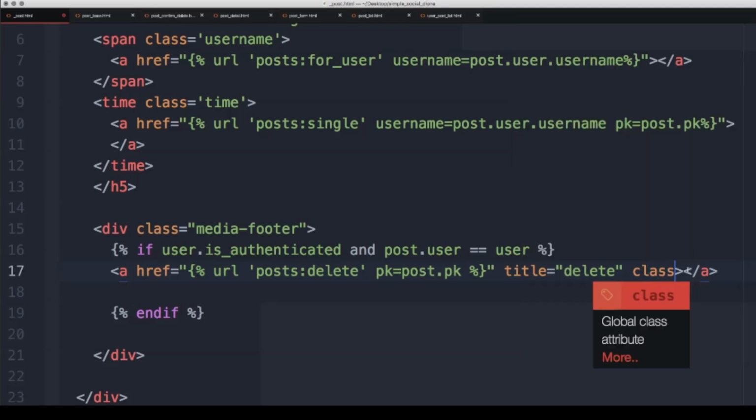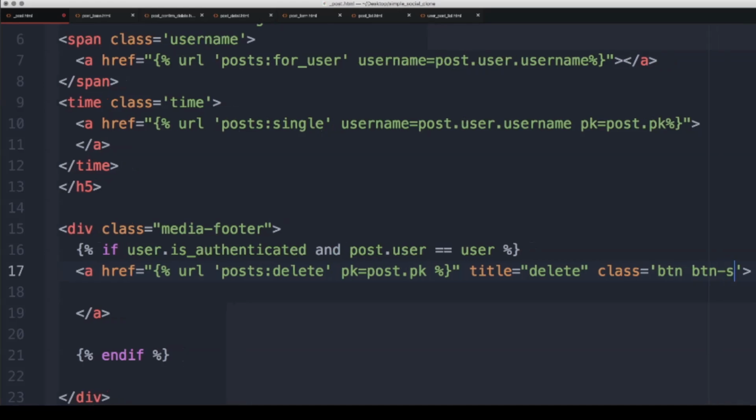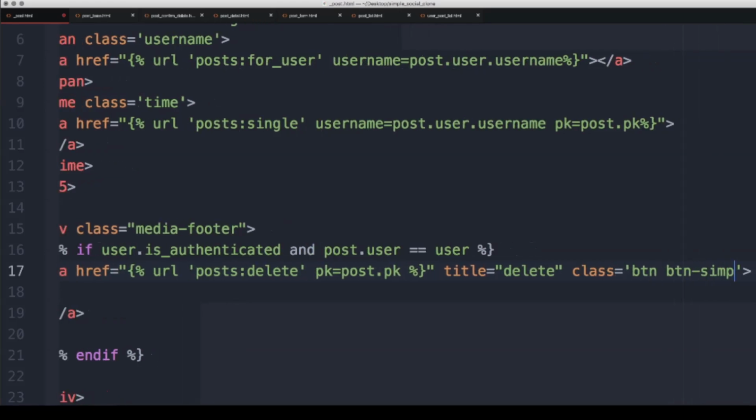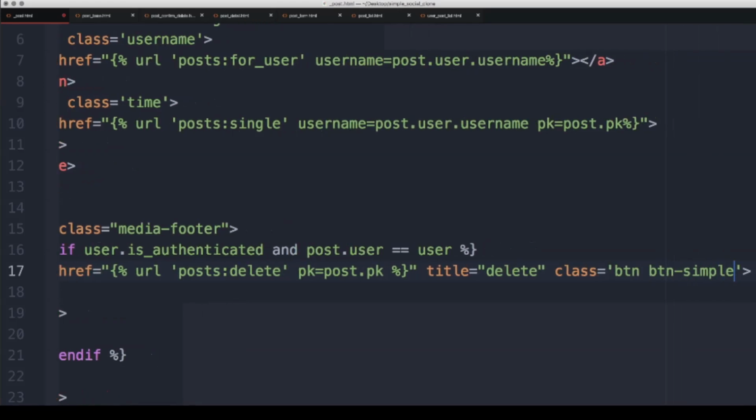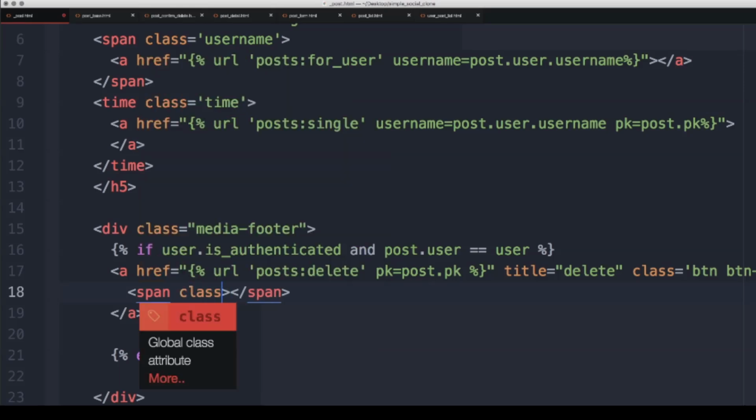I was getting a little too far, so I'm going to continue with the anchor tag, their class. This will just be a basic class, button simple. Okay, so simple button there. And then inside of this, let's create a span so we can call a glyph icon. So I will say class and then glyphicon and then remove text.